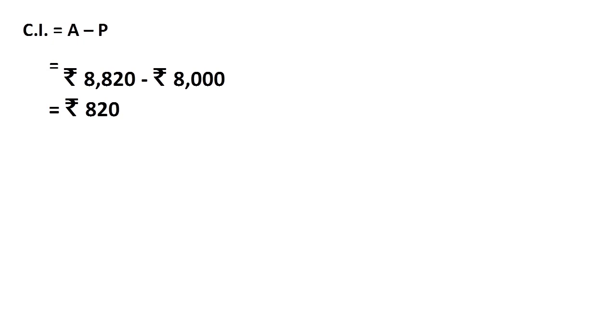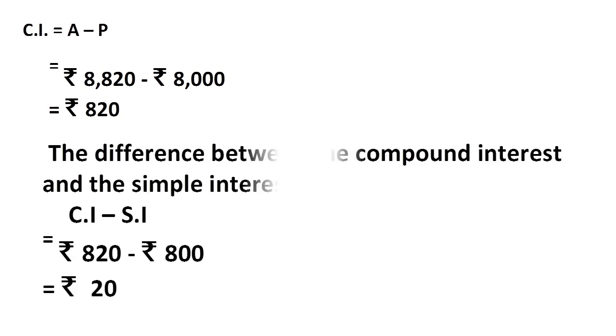As it is said in the question to calculate the difference between compound interest and simple interest, and it is very well known to us that always the compound interest will be more than simple interest, hence rupees 820 minus 800 leads to rupees 20. That is the difference between the compound interest and the simple interest.